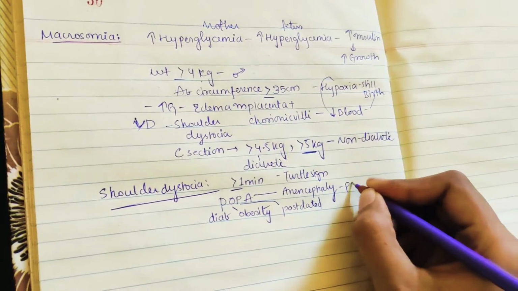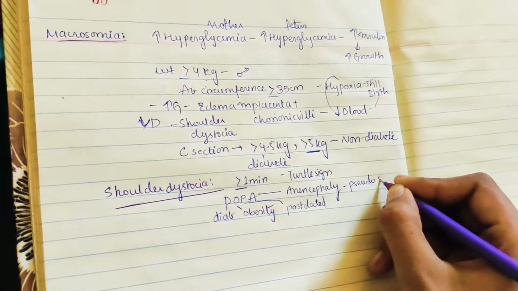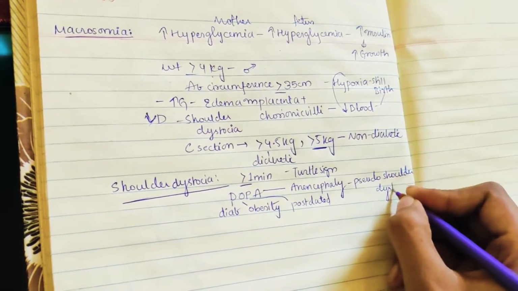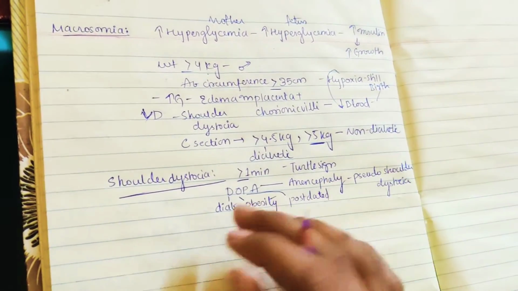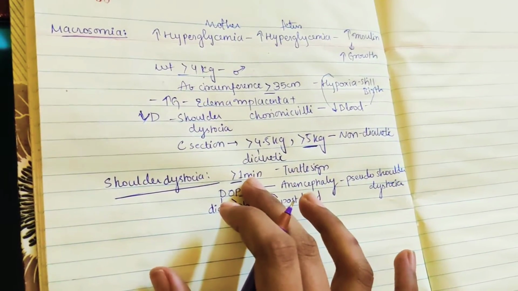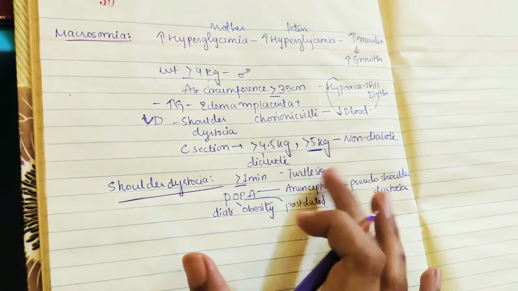So this is called pseudo shoulder dystocia. You need to differentiate between shoulder dystocia and pseudo shoulder dystocia. In shoulder dystocia, the head has already come out, for greater than or equal to 1 minute, but still there is no delivery of the shoulder, that is the turtle sign.